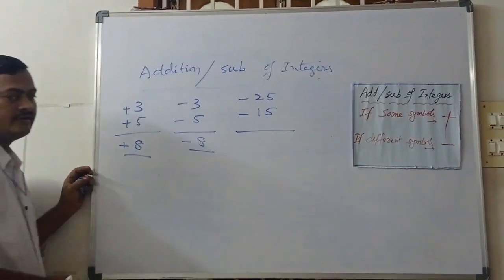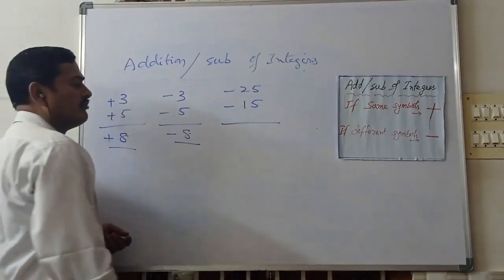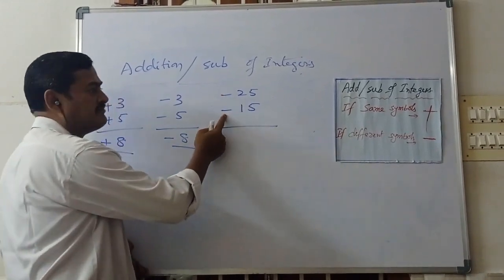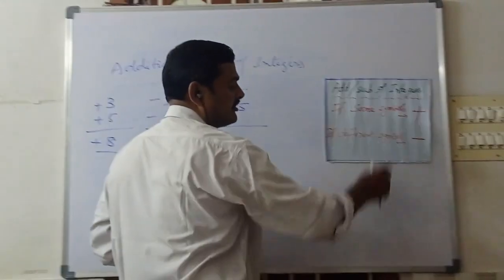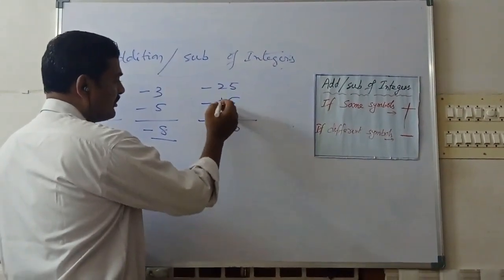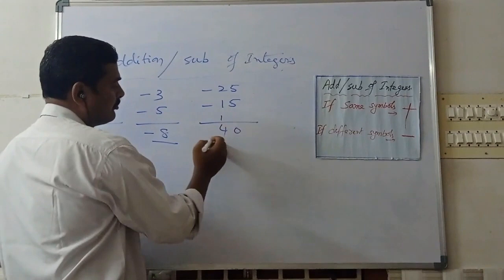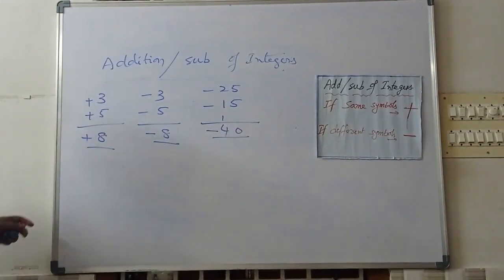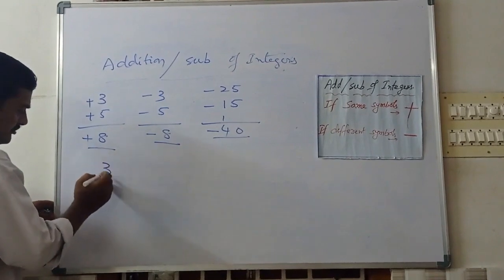Both symbols are the same, so the operation is plus. 5 plus 5, 10, 1 plus 2, 3, plus 1 is 4. Symbol minus.